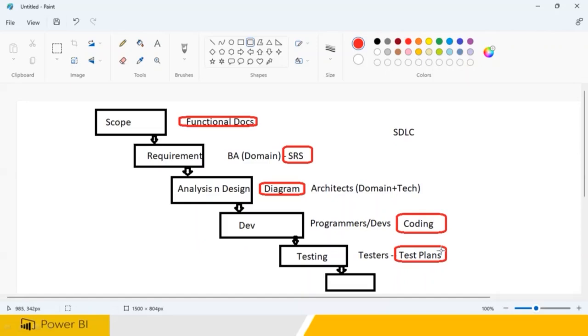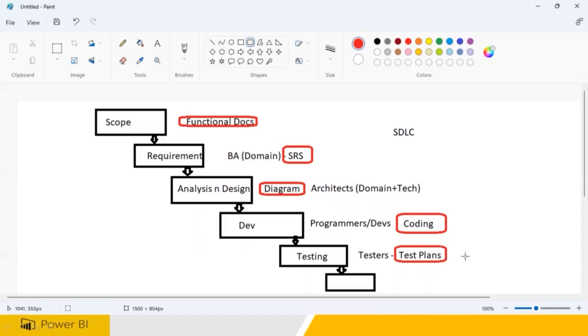So see the color of the coffee, the temperature of the coffee, the size in millimeters of the coffee, the thickness of the coffee, the smell of the coffee. A lot of things will be verified. Based on these test plans, you verify. Tick, yes, done. This is failed. This is done. This is done. So out of 5 test cases, 1 failed. That is, the smell is not so good. Again, you prepare, you modify the coffee. Then all five test cases or test plans will be verified again. Smell is good now. Looks good. Quantity is sufficient, 500 ml is there in the cup. Now you have everything. This is how you need to prepare a coffee.